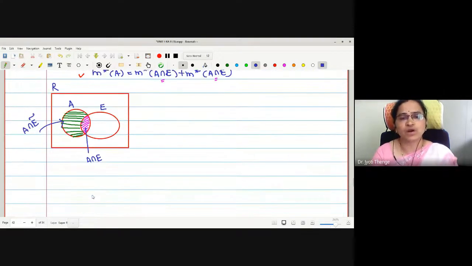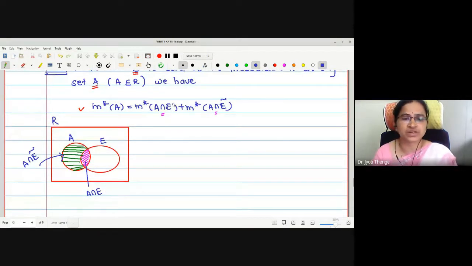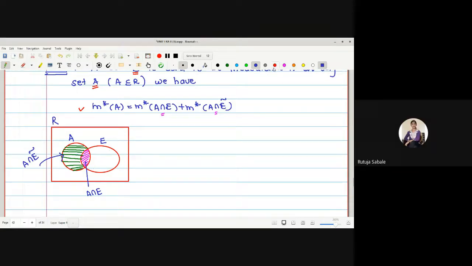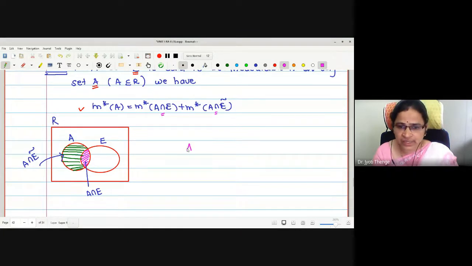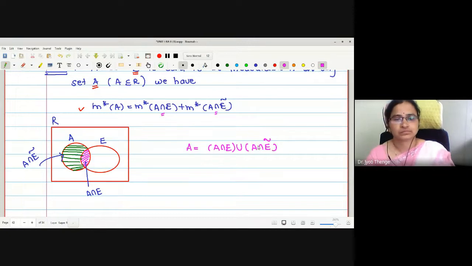Therefore, the two parts written here, A intersection E and A intersection E complement, are nothing but a partition or separation of the set A with the help of the set E itself. Can I write the set A as A intersection E union A intersection E complement? Correct.